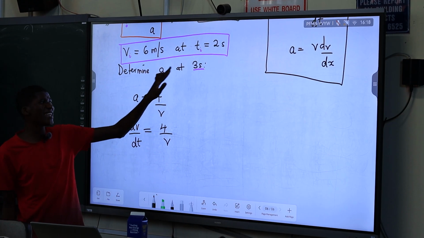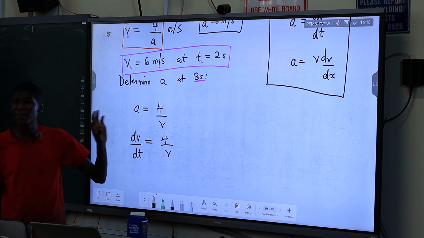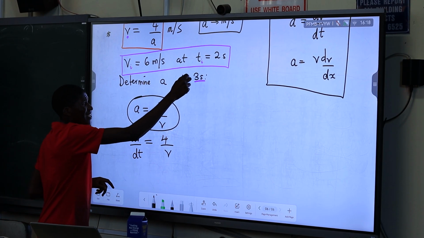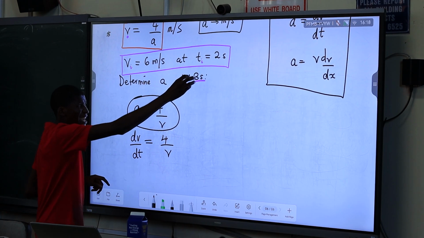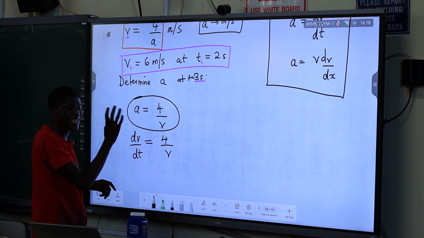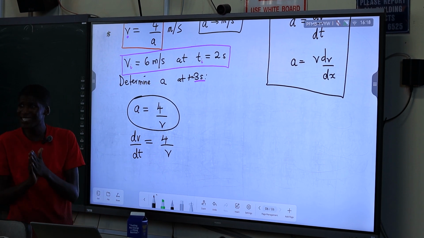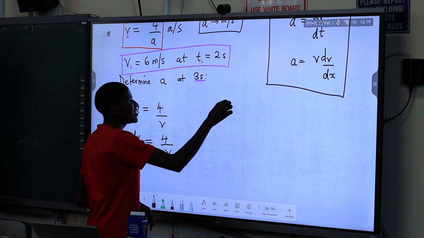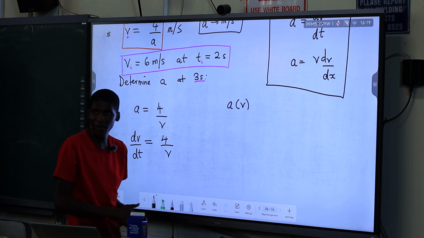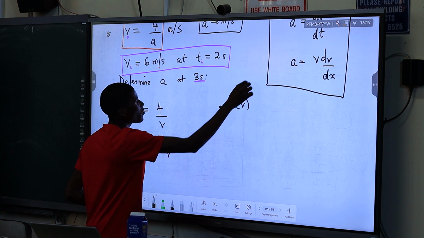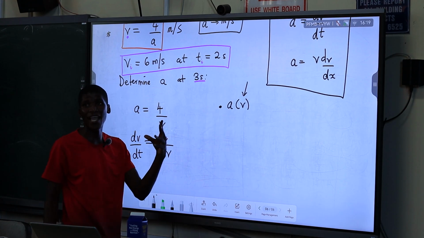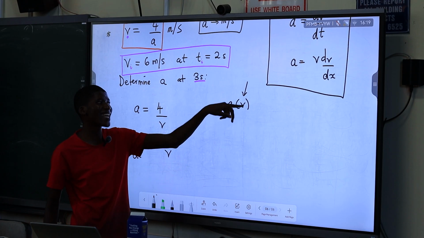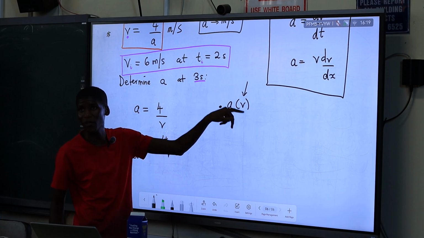To get my acceleration at 3 seconds, what do I need to get? According to equation 9, the time must be 3 seconds. For me to find the acceleration at 3 seconds, what value must I get? Velocity again. Because our equation suggests that acceleration is a function of velocity, suggesting that if we know the velocity at that particular time, then we also know the acceleration. So acceleration depends on velocity.